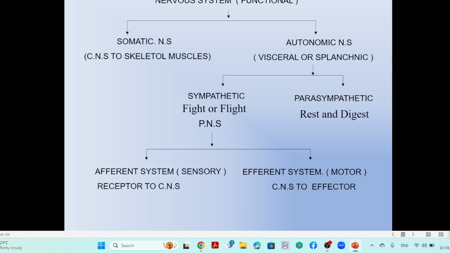Now the autonomic system. What is autonomic? That is involuntary. It is not under our will and wish. Particularly this autonomic nervous system is related to the viscera, that is the visceral system. That means the nerves which innervate the viscera or splanchnic, that means the organs.